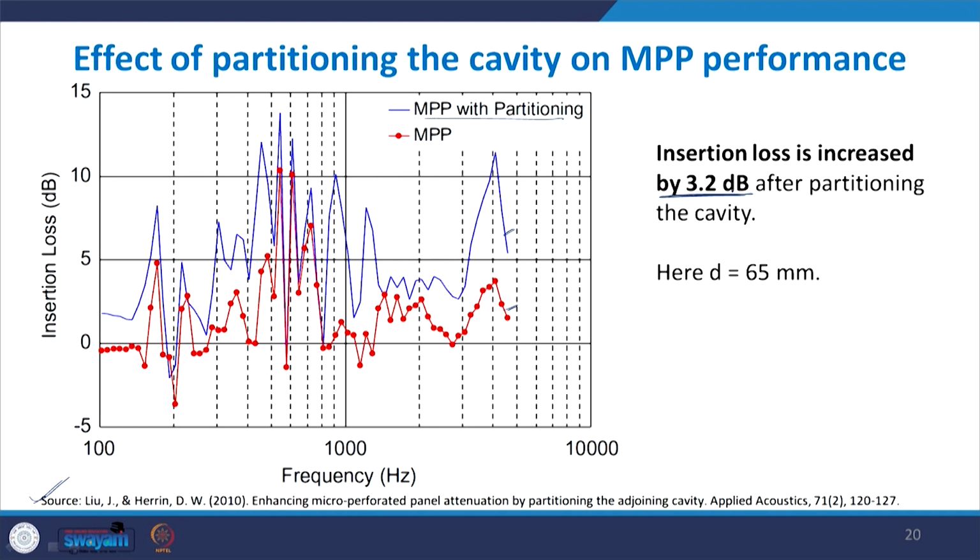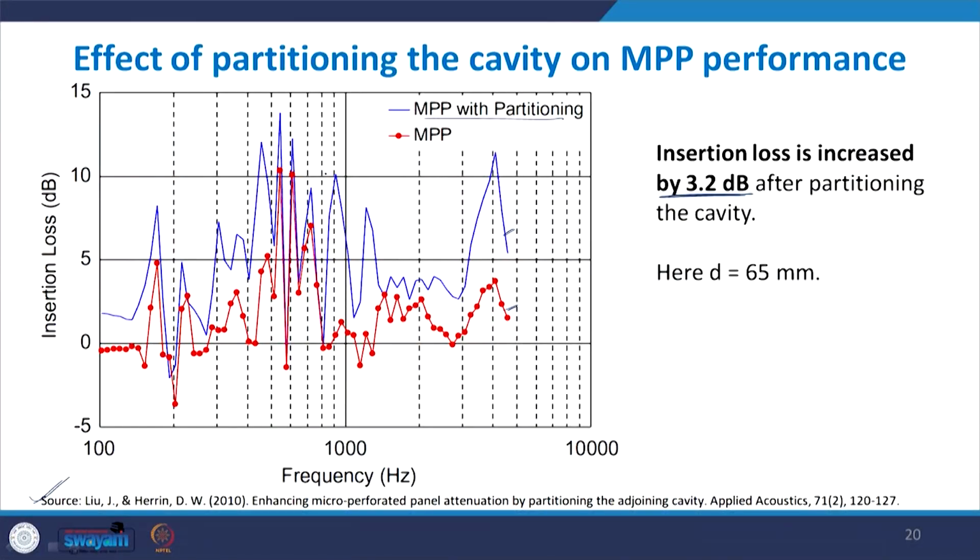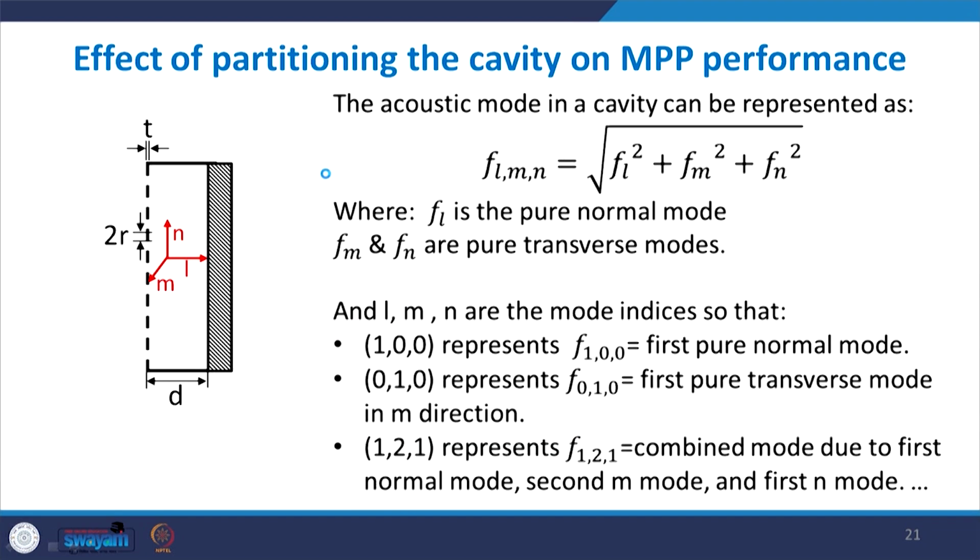So, they are able to reduce the noise more by 3.2 decibels. So, as you can see, throughout the alpha has been enhanced for such an MPP. So, performance increases.